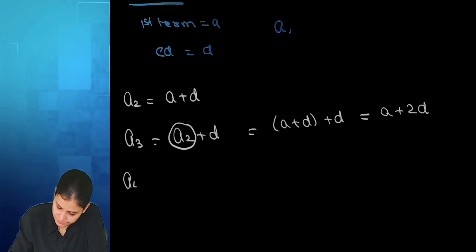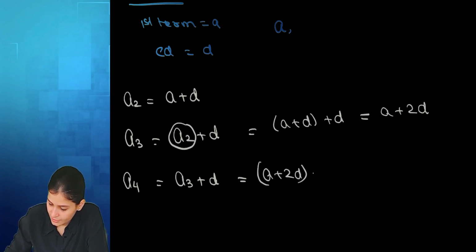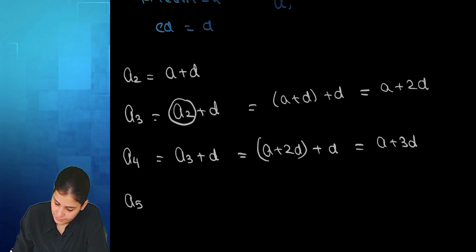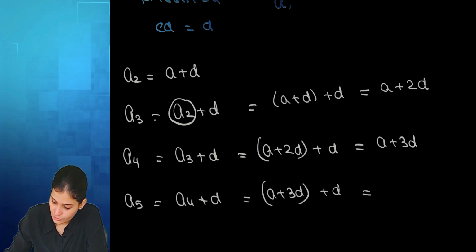For the fourth term, I'll add D to the third term. My third term is A plus 2D; adding D, I get A plus 3D. For the fifth term, I add D to the fourth term, which was A plus 3D, so this becomes A plus 4D.